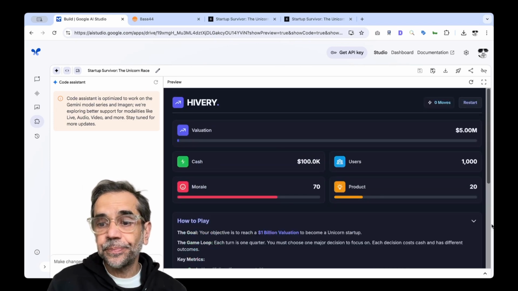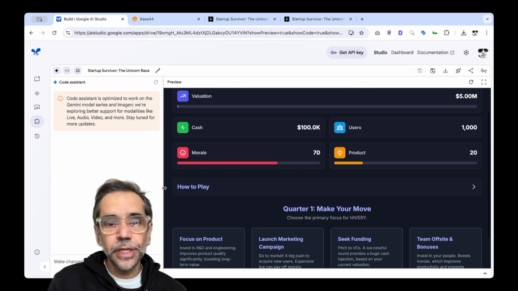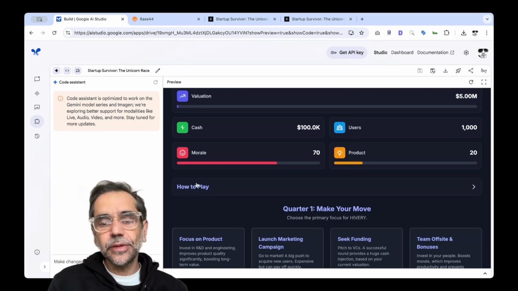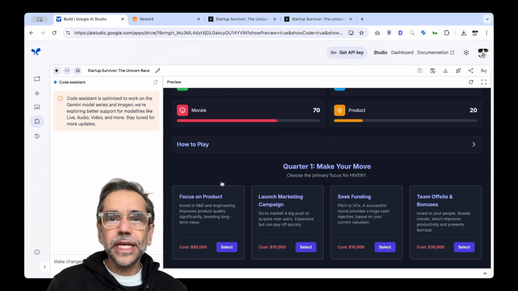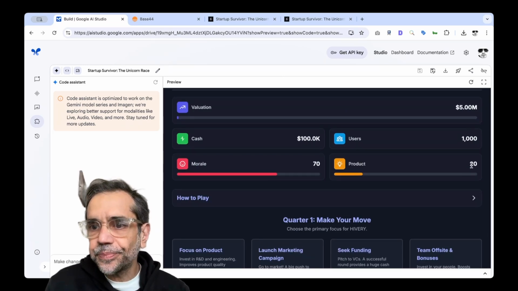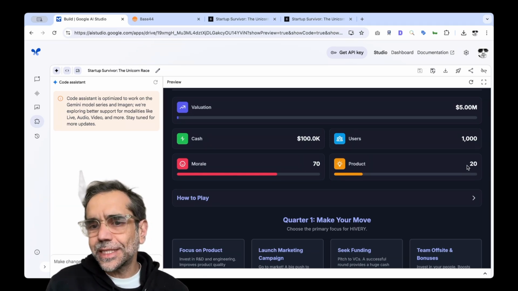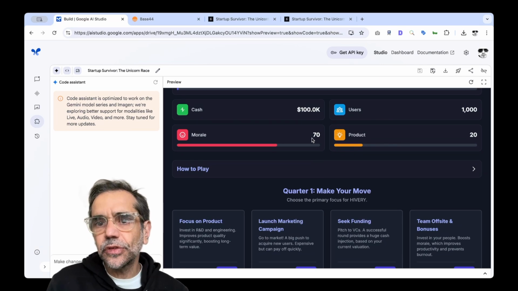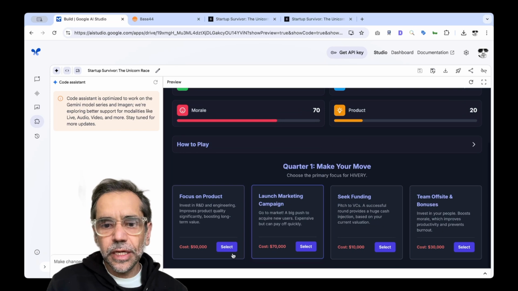So anyway, in the game, you try to get to your 1 billion valuation, unicorn. And I'll show you the game, its evolution and how I'm going to promote it. But again, this is showcasing the power of AI, Google AI Studio. It's pretty amazing. So anyway, now you can see here the product, in terms of features and availability, it's 20. So you want to beef that up. Morale's good. You've got good cash. You've got some users and you've got good valuation. So I'm going to beef that up.